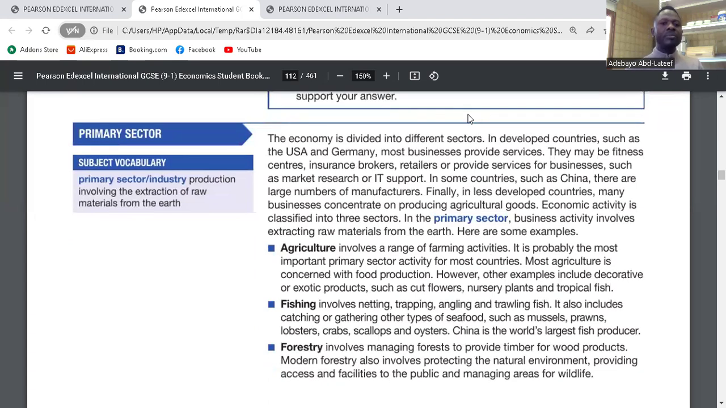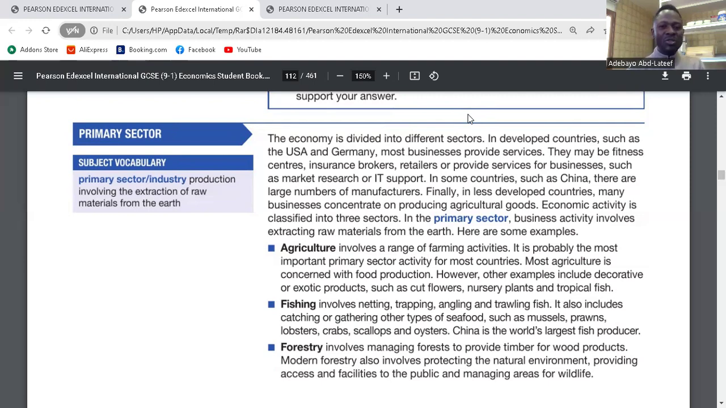Are you there? The primary sector. The economy is divided into different sectors. In developed countries such as the US and Germany, most businesses provide services. They may be fitness centers, insurance brokers, retailers, and the rest. Well, what they're telling us is that developed countries deal with services, the tertiary sector of the economy. But developing countries or less developed countries are always in the primary sector. That is where the raw materials are being extracted. Do you understand?